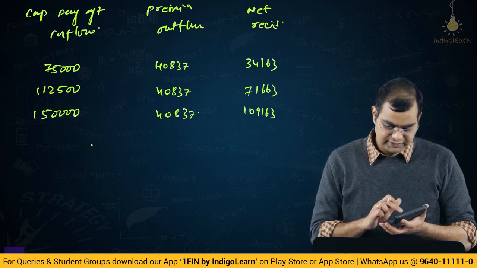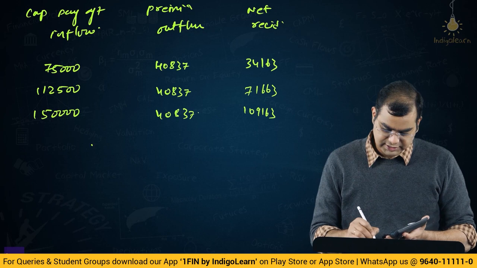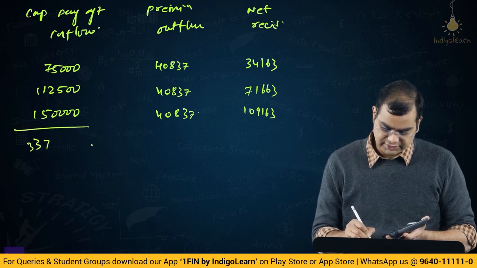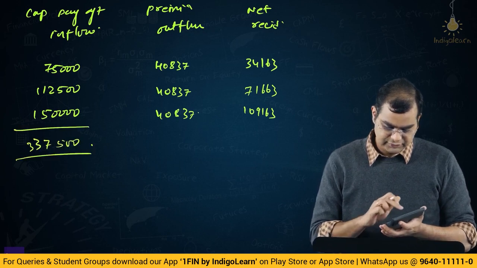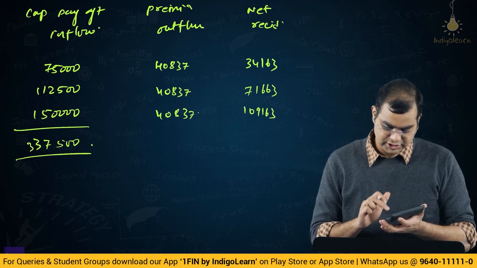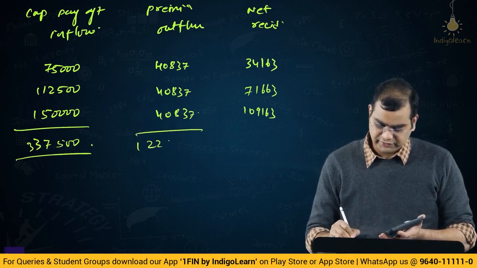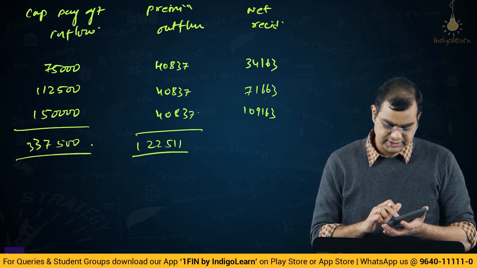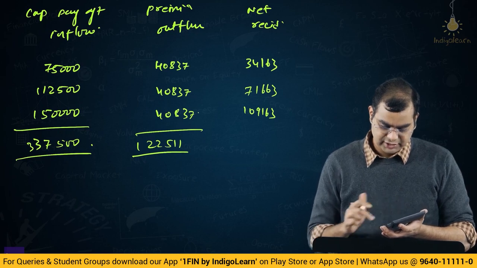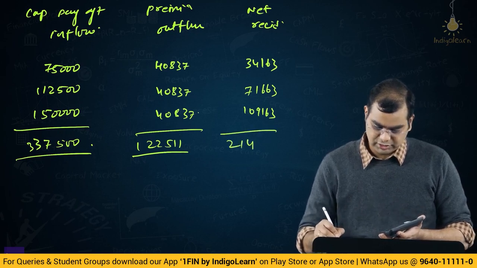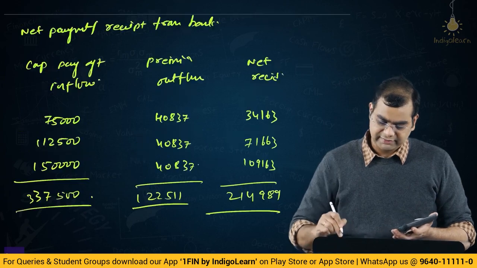The total is 75,000 plus 112,500 plus 1,50,000, that is 337,500. Then 40837 into 3 is 122,511. If you subtract this from 337,500, you will get 214,989. So this is what they have asked.